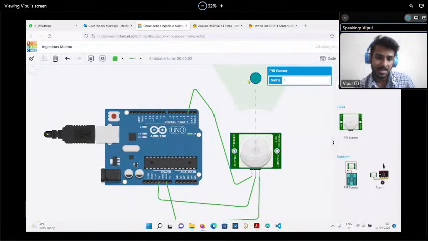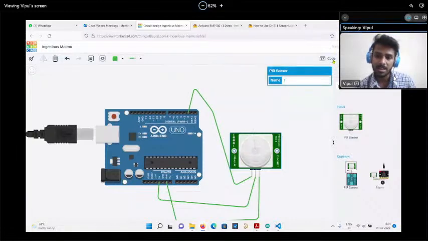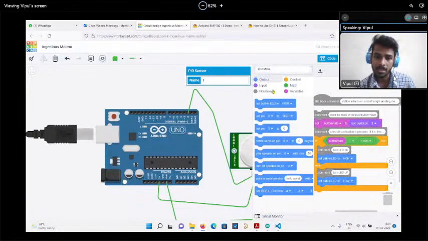now if the range is detected, observe this LED. If I am continuously moving, this LED is continuously blinking because we have set the code in such a way. How is its code working?